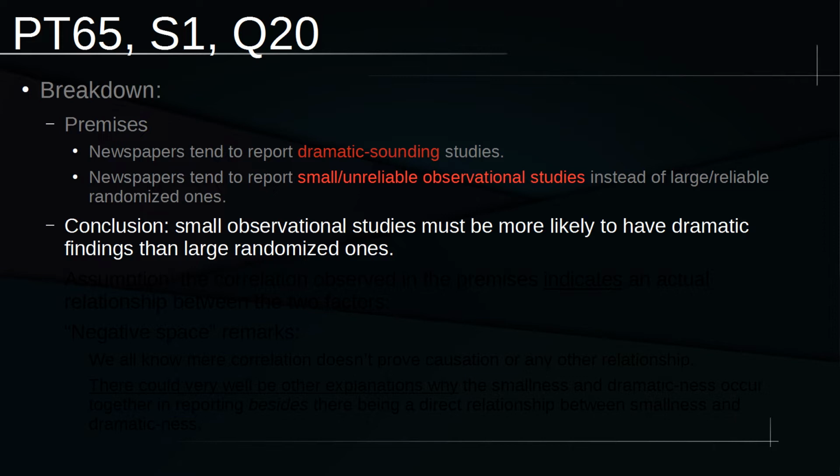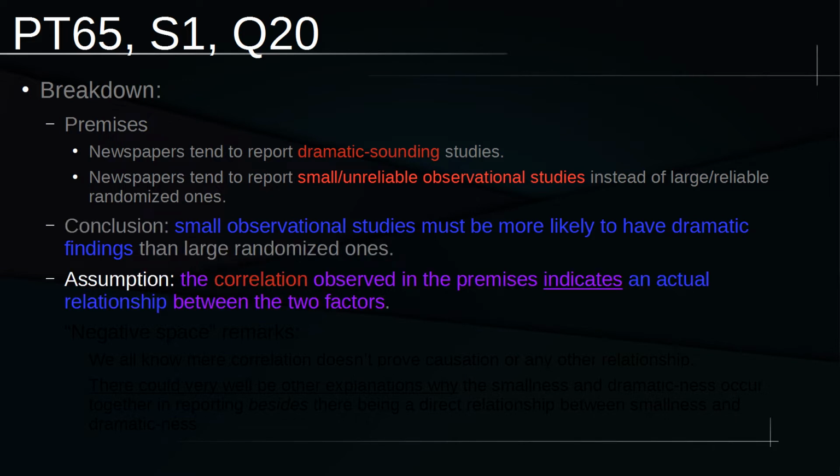Alright, so they're doing something interesting here. So almost this whole thing is a blue concept for me. Small observational studies must be more likely to have dramatic findings than large randomized ones. But logically speaking, what are they actually doing here? To begin having that discussion, let's actually go through my assumption, which is just going to be very simplistic. It's not much of a prephrase at all.